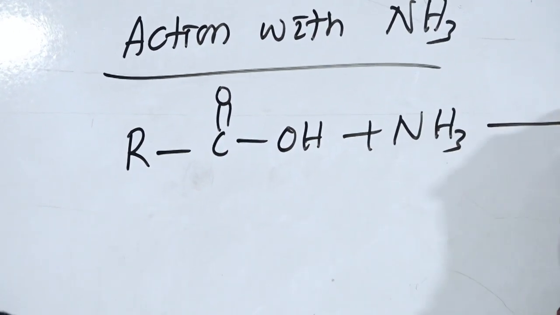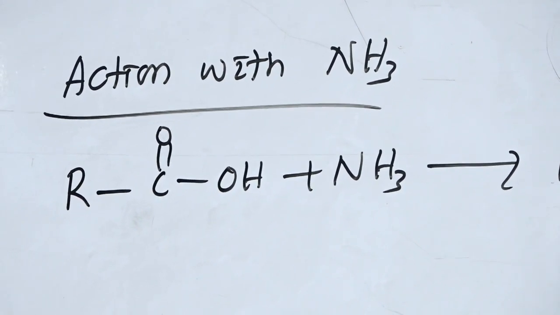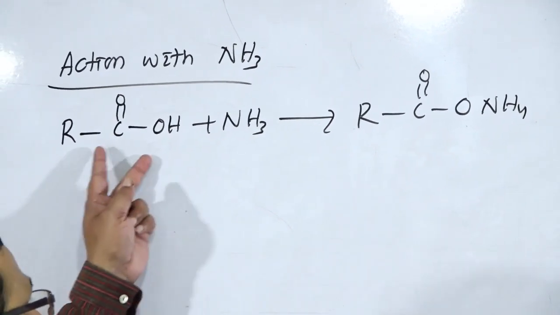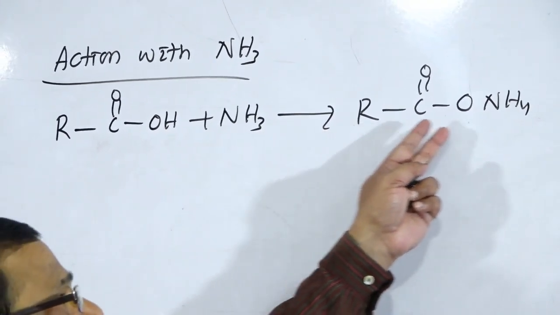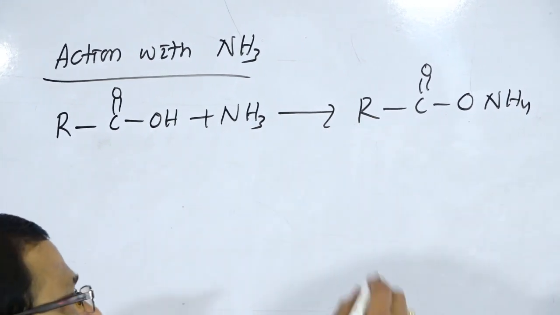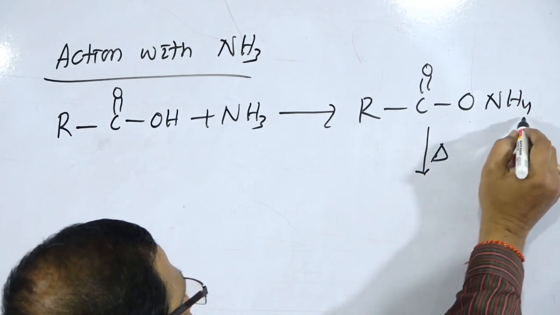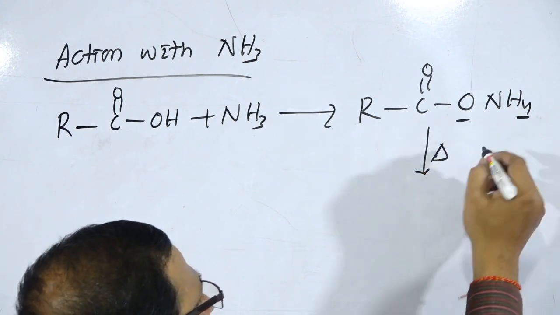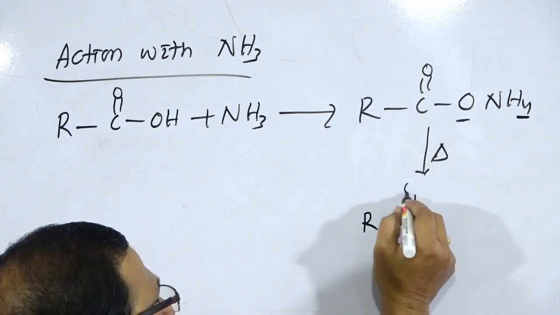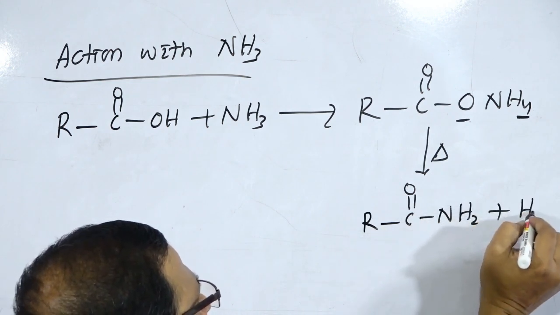There is the formation of RC double bond O, ONH4, that is the ammonium salt of the acid. RCOOH plus NH3 gives RCOONH4. So when this salt is heated, H2 part and O part are removed in the form of water. So the product will be RC double bond O, NH2 plus H2O.